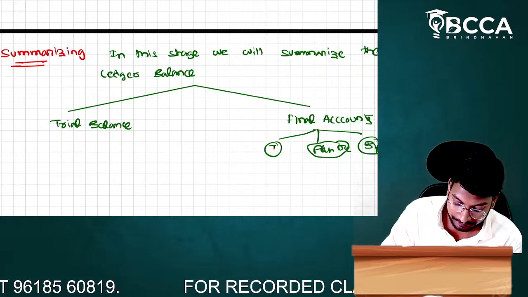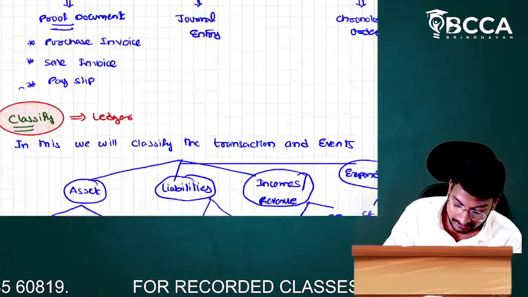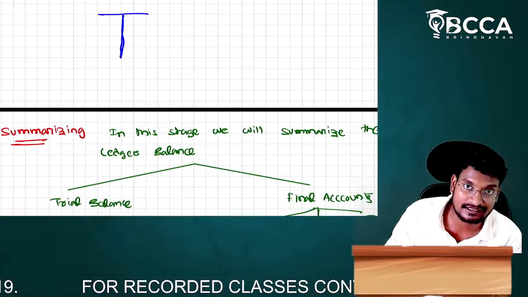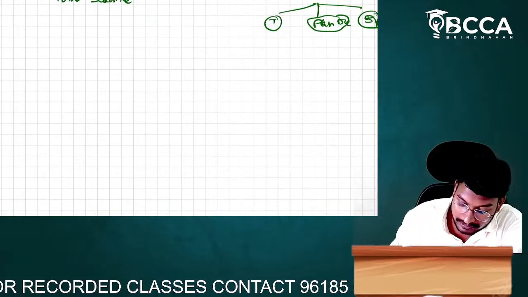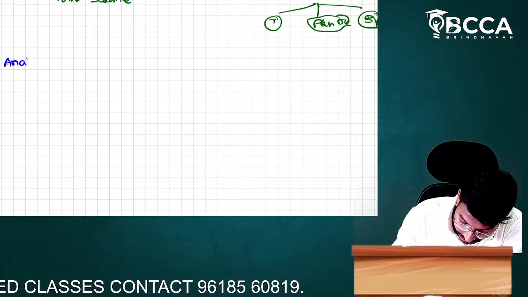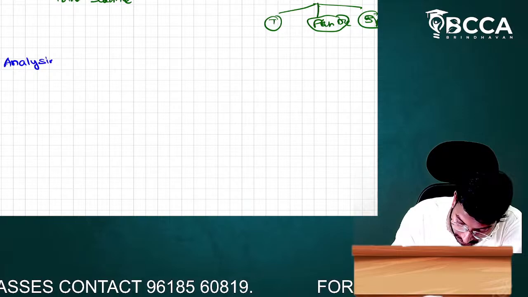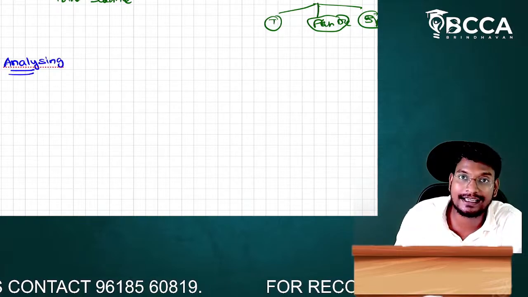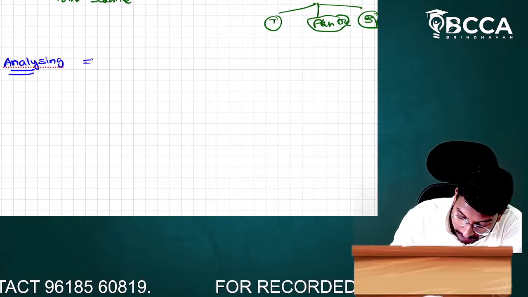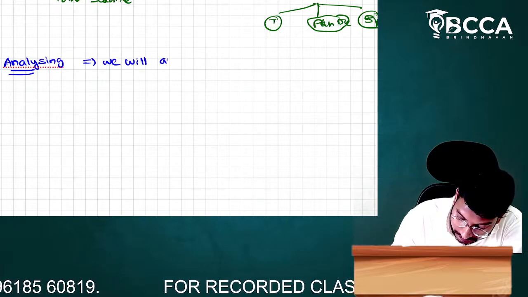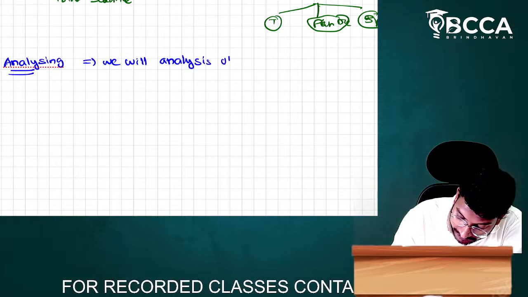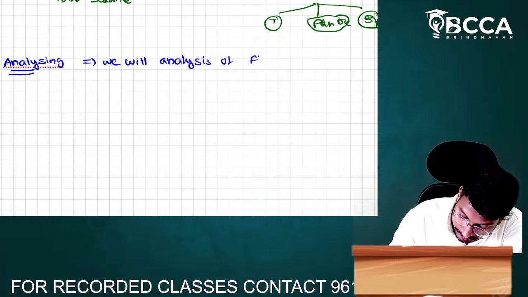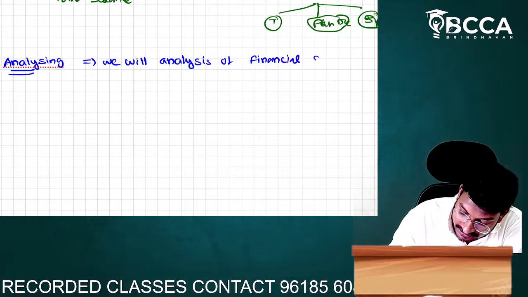First, I discussed the recording. Then I discussed the classifying, which means the ledger. Next, summarizing. Then after, we have to do analysis. In this stage, we will analyze the financial statements.